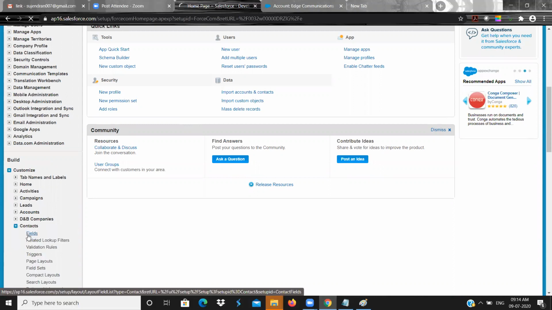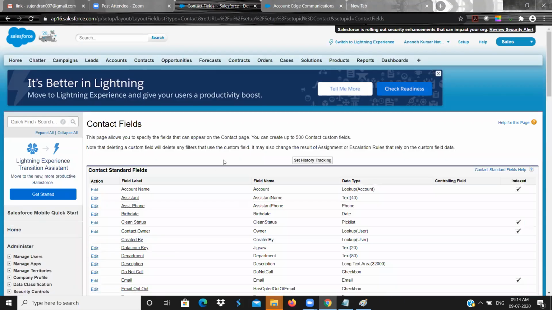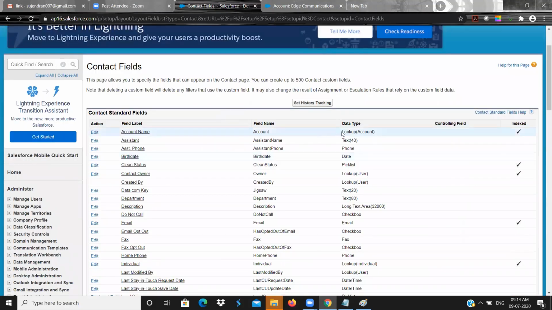Going to the fields, see, contact has a lookup data type with account. This is the field relating account and contact. Since the field is created in the child object, account becomes the parent and contact becomes the child.